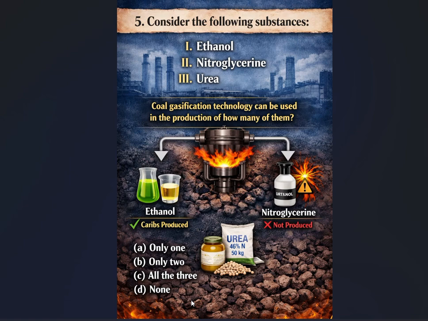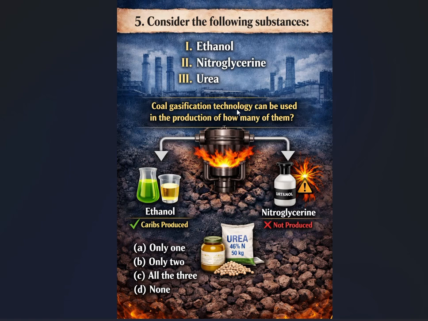What is the major thing we have to read for the UPSC to crack these questions? First, we need to understand what coal gasification technology is.